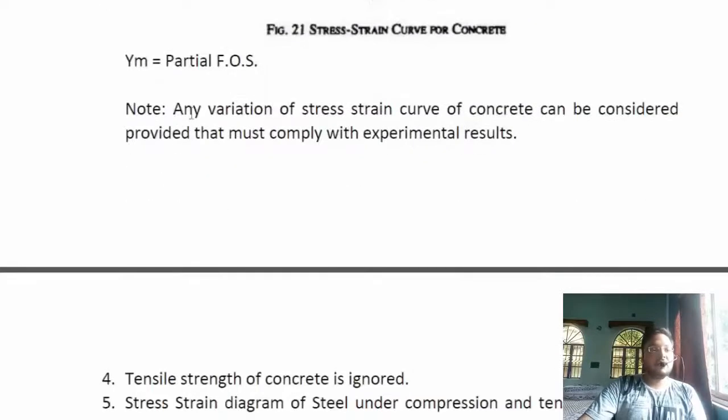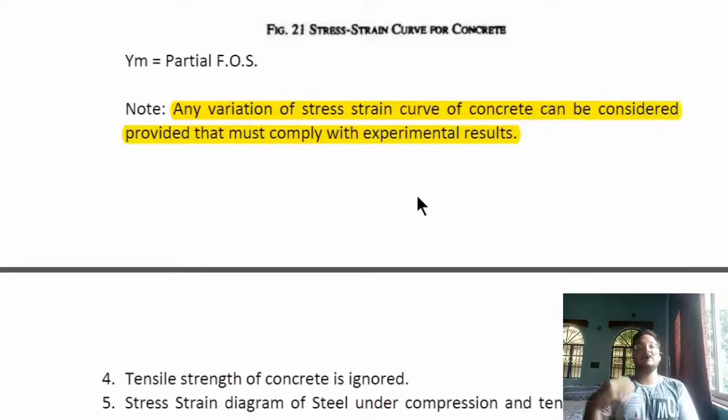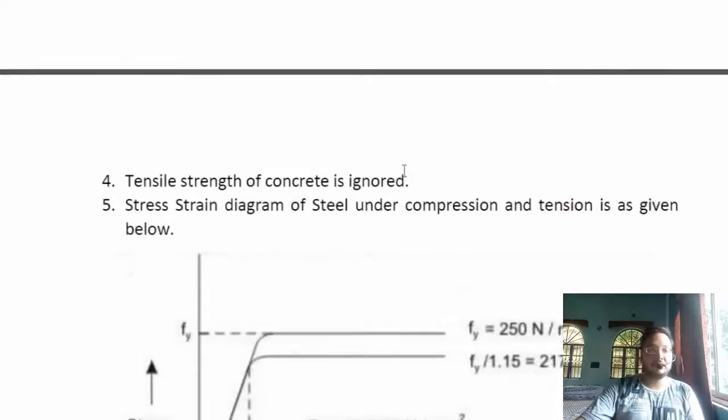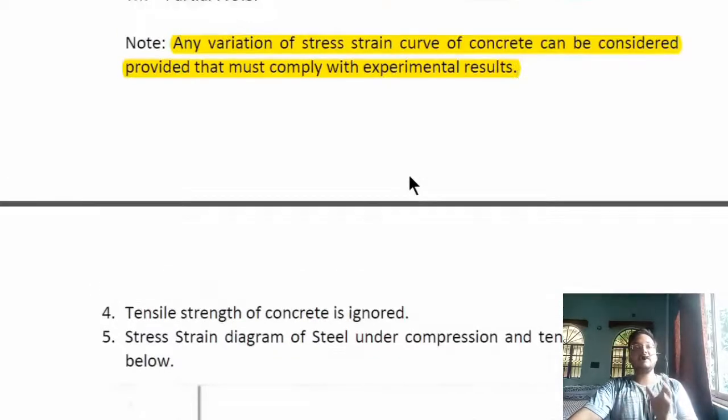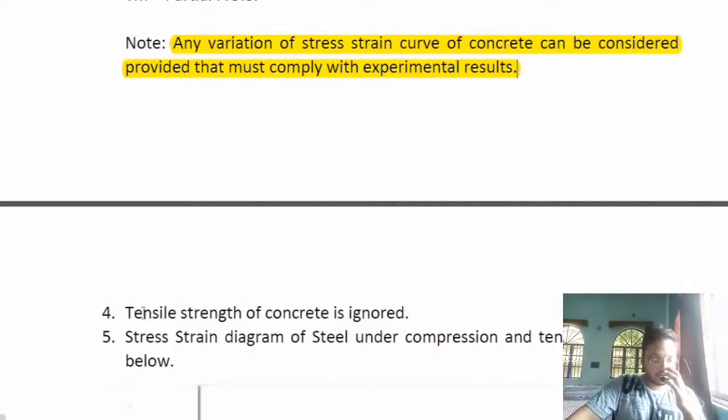Next, note that any variation of the stress strain curve of concrete can be considered, provided that it complies with experimental results. It's not that we neglect the variations; we will also consider a slight variation if it is there, and it must comply with our experimental results.